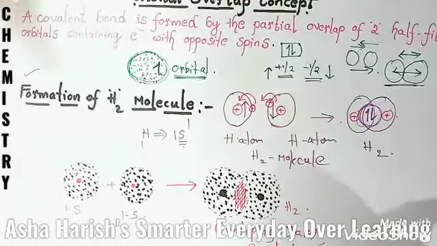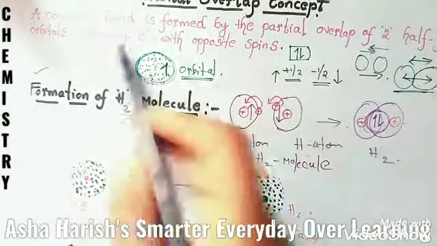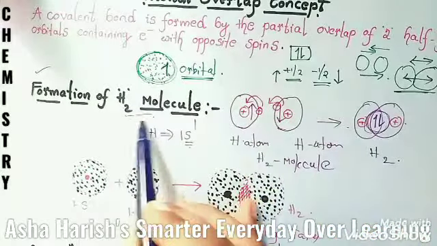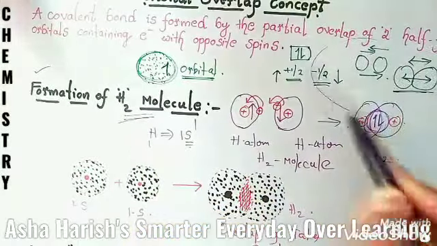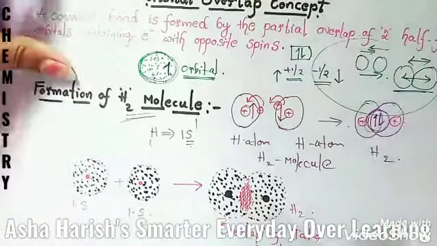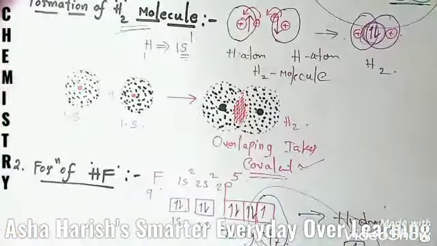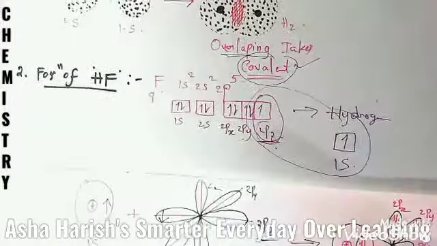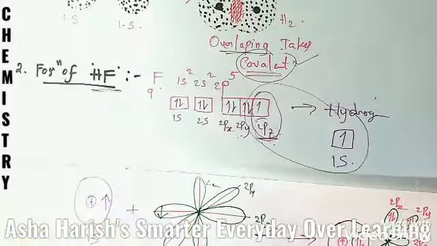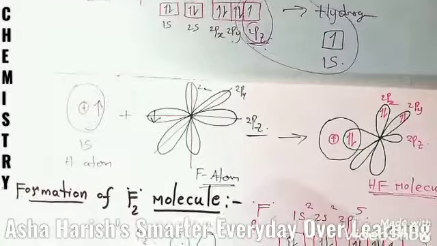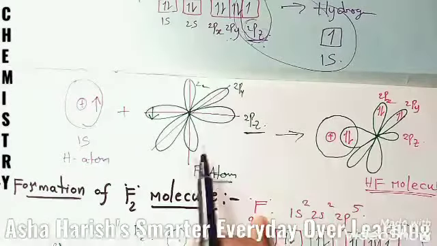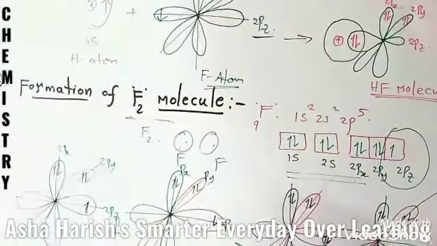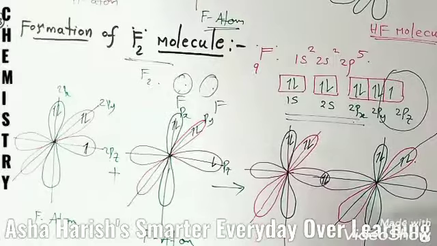First, the orbital overlapping concept and the covalent bond definition I have explained to you by taking the example of formation of the hydrogen molecule, and what is meant by overlap I also explained. In H2 molecule formation, electron clouds overlap and a covalent bond is formed. Afterwards, the formation of the hydrogen fluoride molecule was explained with the help of the orbital structure, and last is the formation of the fluorine molecule, which I have also explained to you. This is the structure for the F2 molecule.